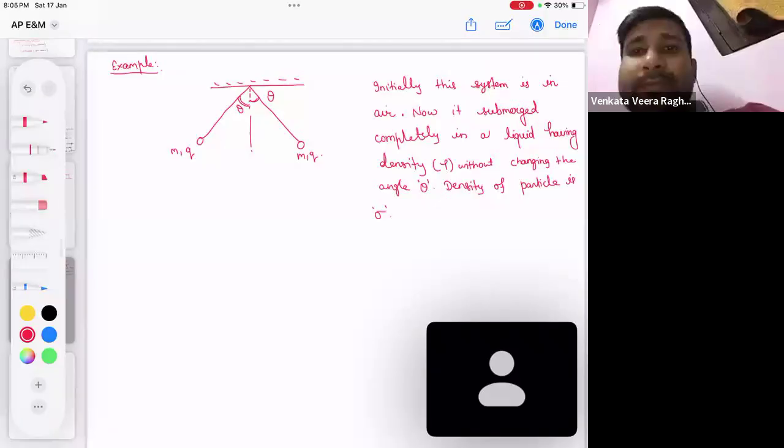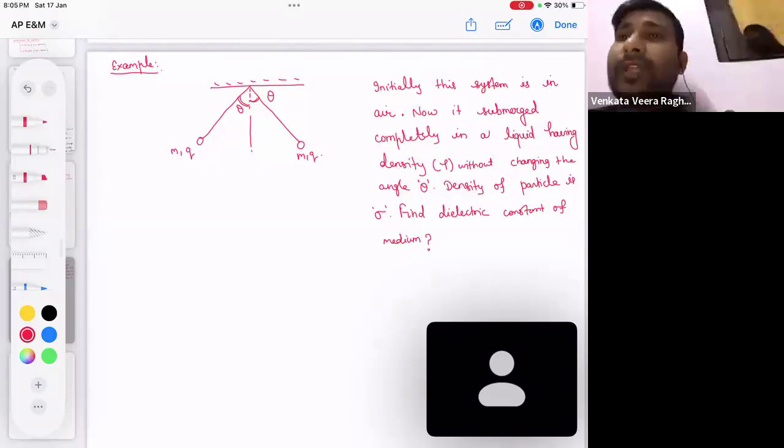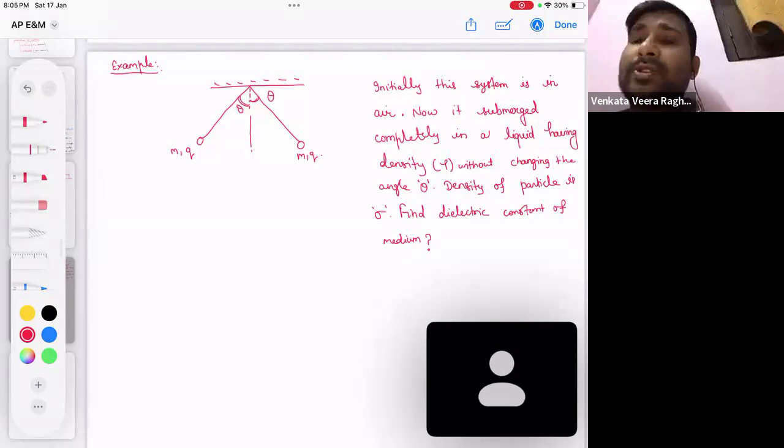Now they are asking in the question, find the dielectric constant of the medium. Initially these two particles are in equilibrium, making angle theta with the vertical.